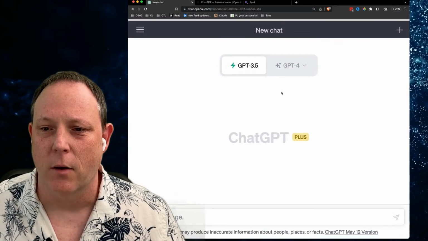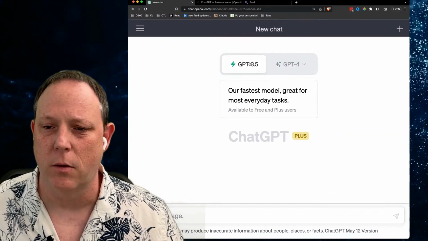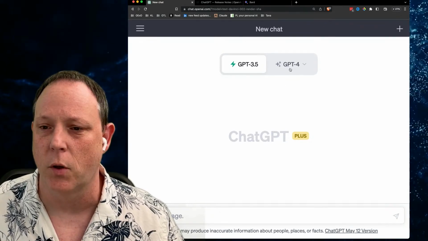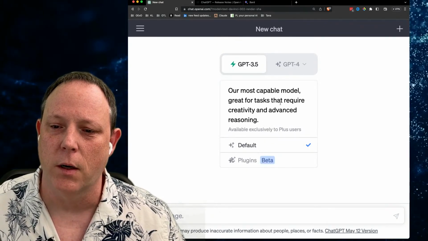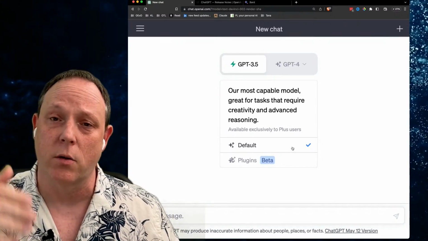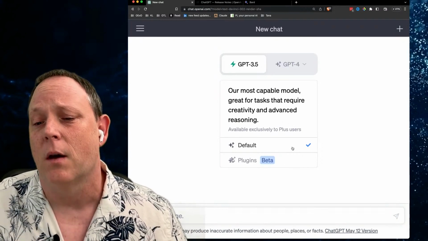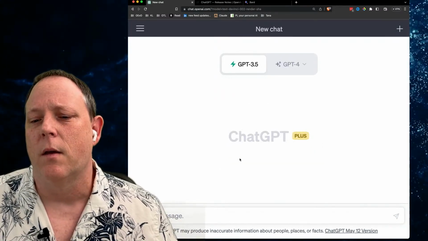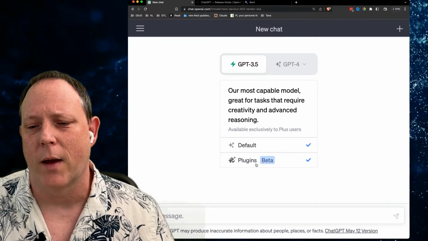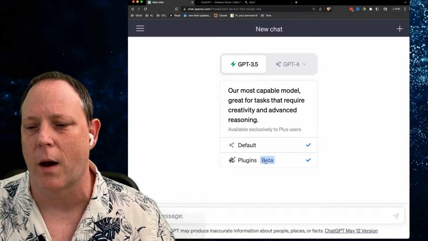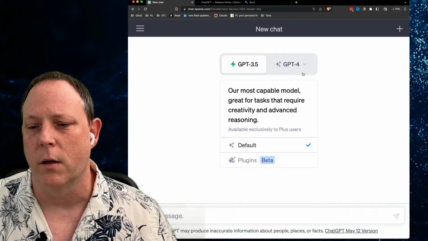And so if we go back over here and take a look, this is GPT-3, just the way you always know it. Works great, super fast, really, really capable. This is GPT-4, and if you look down here, you've got the default mode, which is the standard GPT-4. It's also gotten a lot faster recently. I don't know if it's cheaper yet. I'll have to look into that further. And then there's the plugins beta, which I've had access to plugins alpha for a long time, but it just switched over to beta in the last few hours, and I have that turned on.